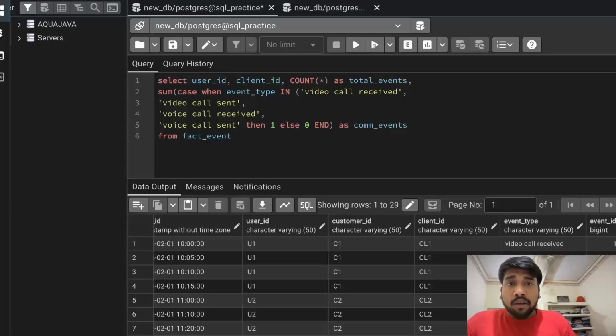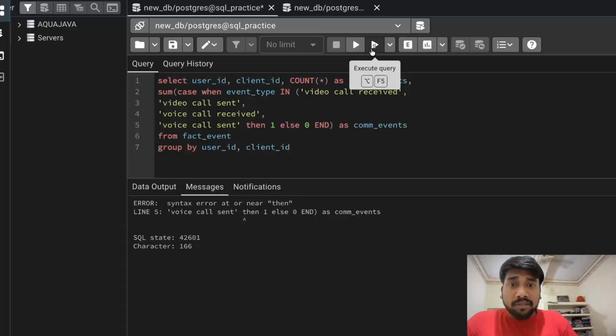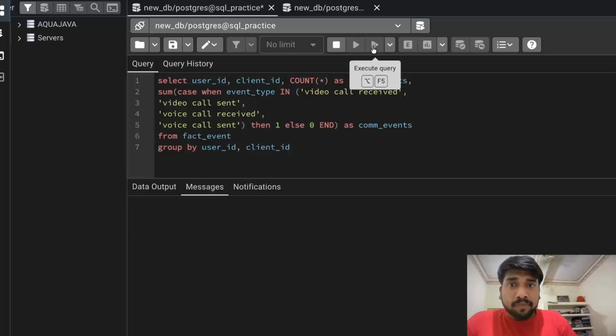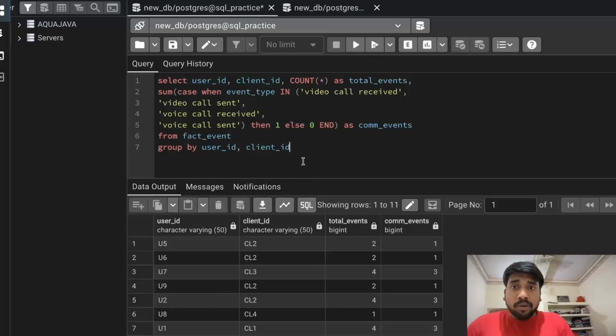Okay. From fact event, and then we just group by user ID and client ID. Okay. I hope this runs. Okay, I need to put a bracket here. Okay, now it's okay. Let's order by as well.